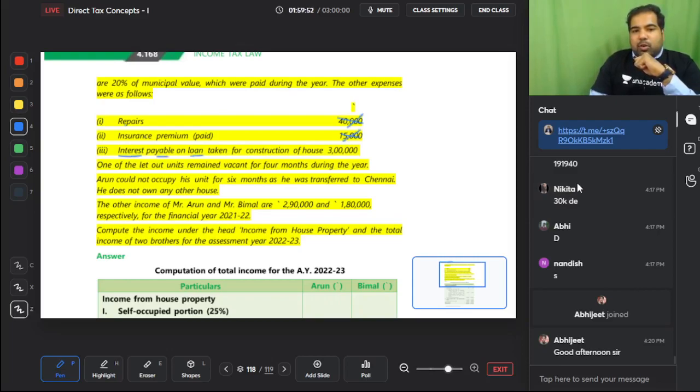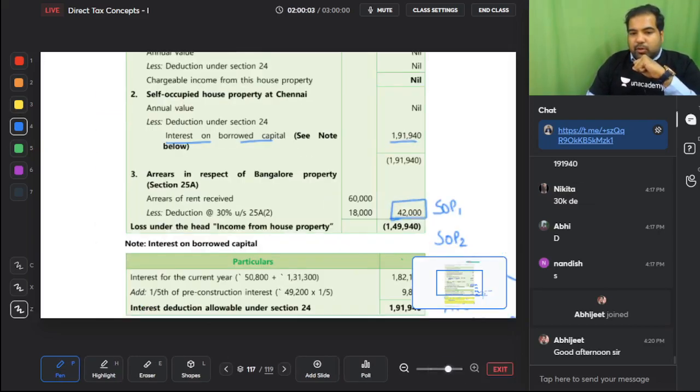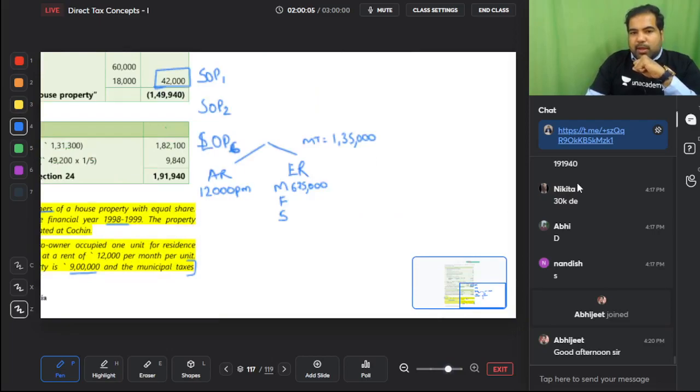Interest payable on loan taken for construction of the house is 3 lakh. Again, 3 lakh divided by 8 into 6. So for LOP, how much is it? 2 lakh 25,000. So interest, I'm just parking it here. Interest is 2 lakh 25,000. So 3 lakh divided by 8, 37,500 is the interest here, and 37,500 is the interest here.